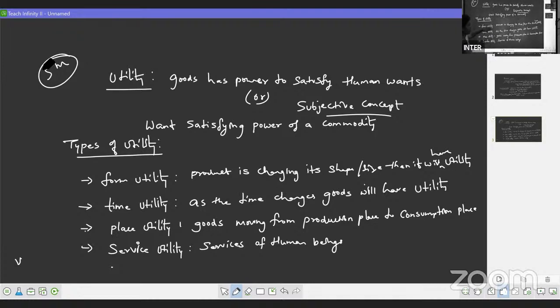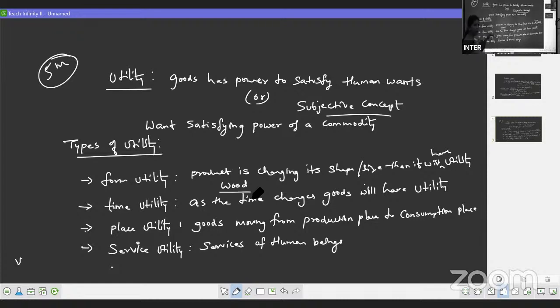Types of utility. First we have form utility. When a product changes its form, that means its size or shape, it will have utility. You can write an example also. Wood, when it is in the form of wood, doesn't have any utility. But when it is converted into a chair or a table, it will have utility, right?